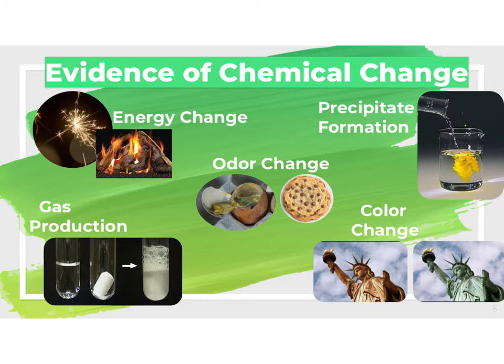So by you boiling water, yes, you will see bubbles. However, you are not creating a new substance. That is just undergoing a phase change from the liquid form to the vapor form. A gas being produced is when you have a new substance that is being made.